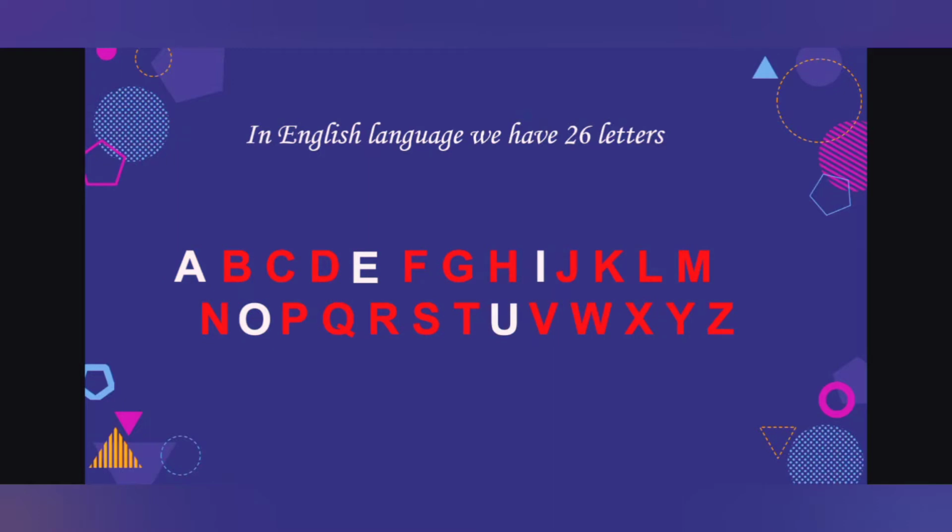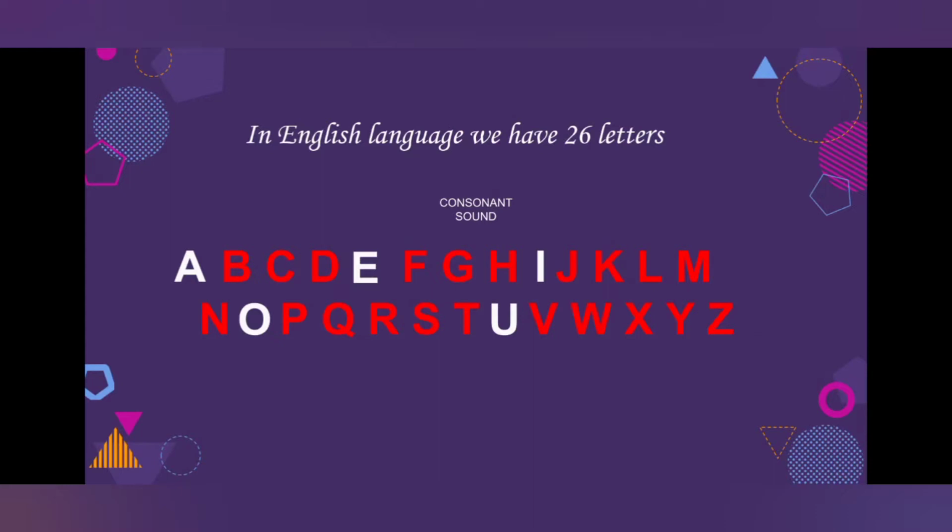Now children, letters B, C, D, F, G, H. All these letters are called consonants and the sound they produce is called consonant sound. Alright. So children, if a noun is beginning with a consonant sound, then we'll place article a, but if a noun is beginning with a vowel sound, we'll place article an.